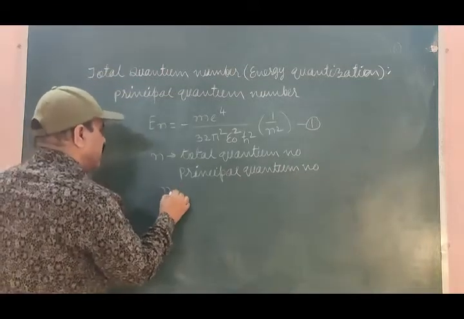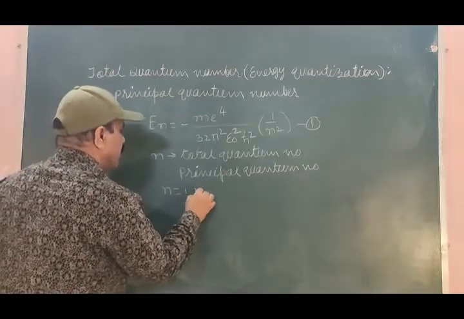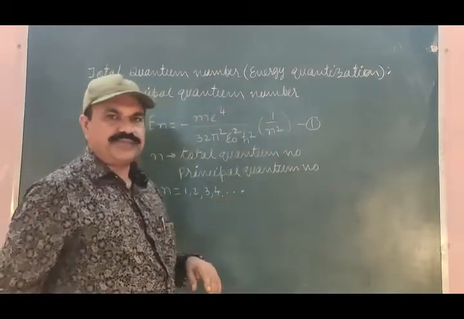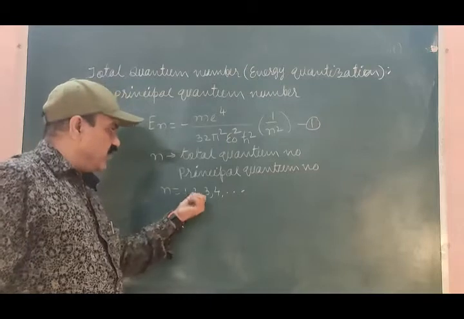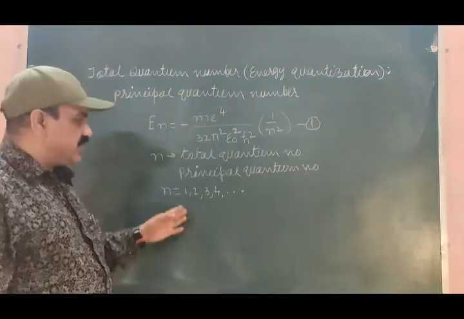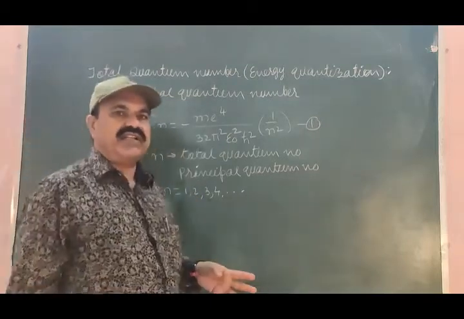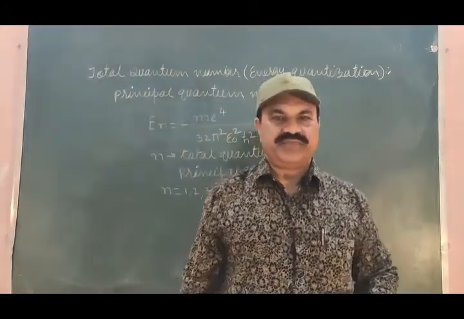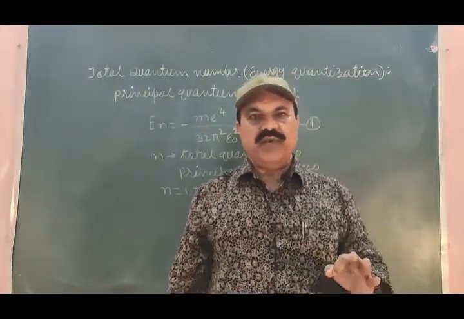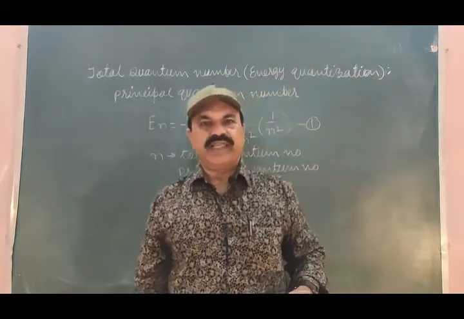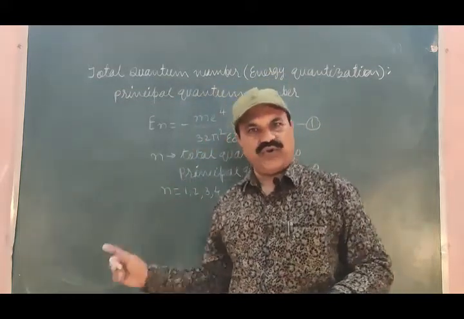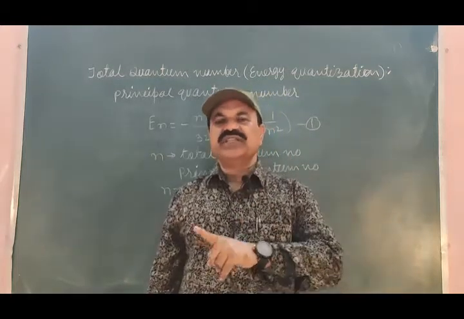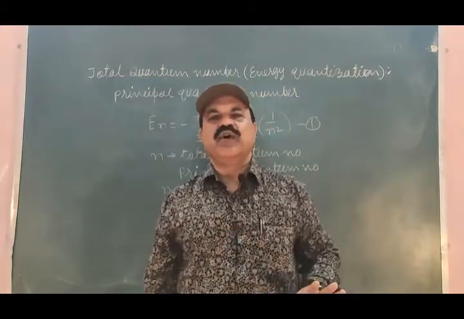It can have only the values 1, 2, 3, 4, etc. That is, it can have only positive integral values. Negative values are not allowed to the quantum number. Zero value is also not allowed to the quantum number.